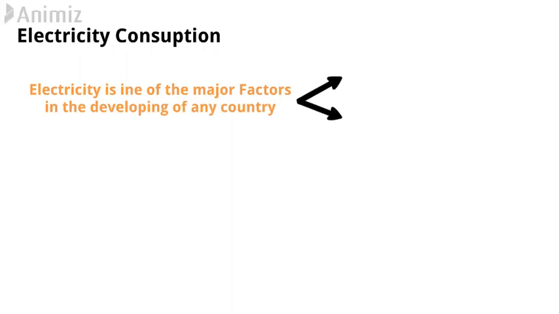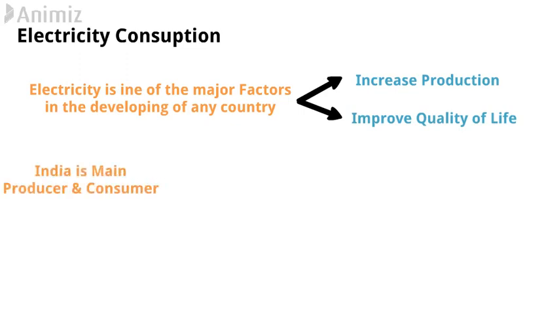The next and the last indicator is one of the basic requirements of life without which, in the present situation, we won't be able to imagine our survival. That is electricity consumption. Electricity is one of the major factors in the development of any country, both for increasing production and to improve the quality of life of people. As we learned in the 11th chapter, India is 7th in production and 5th in consumption of electricity.